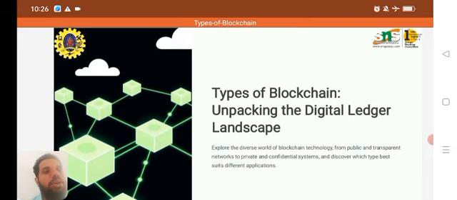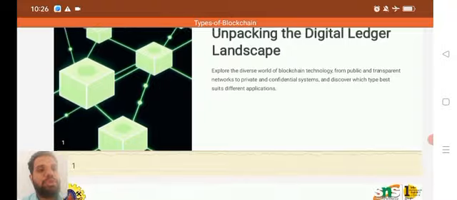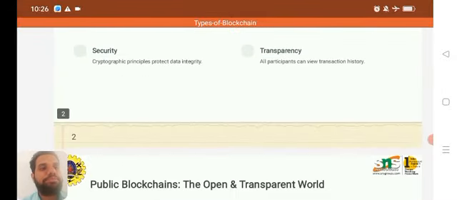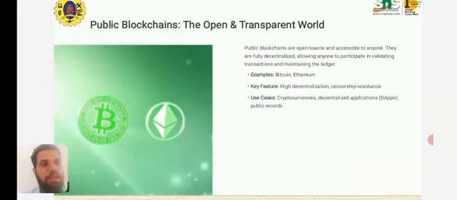That's why I am telling you this is going to be classified into two different types. First one is public and another one is private. These are the basic types. Normally, for example, Bitcoin or Ethereum are the words we have recently been talking about in terms of blockchain technology. What is Bitcoin?